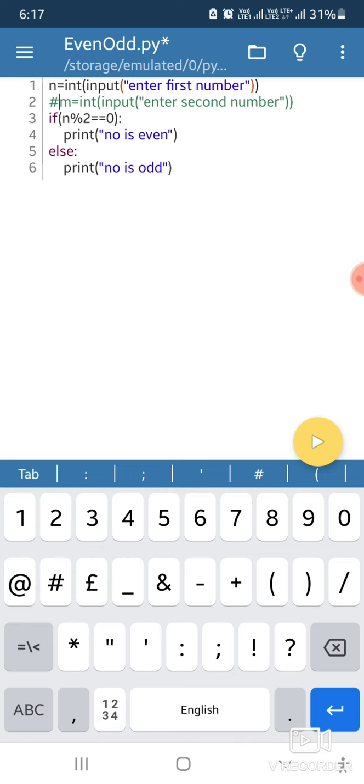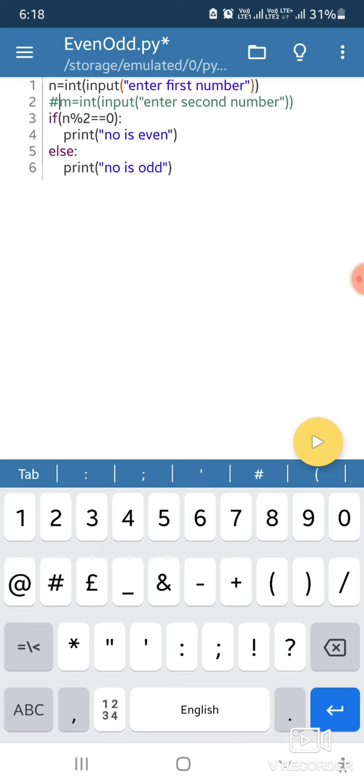In line number 3, the instruction says if n mod 2 equal to 0. What is the working of the mod operator? Mod provides you the remainder. If I take the remainder of a number with 2, it gives 0 in the case of an even number, because a number divisible by 2 is called an even number. So if n mod 2 equal to 0, then in line number 4 I am using the print statement, number is even, else number is odd.